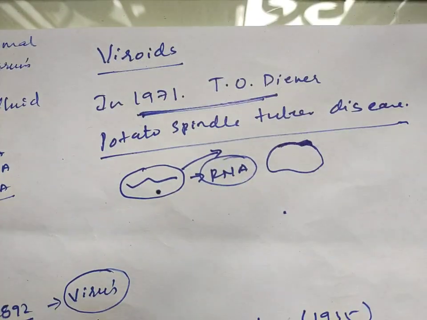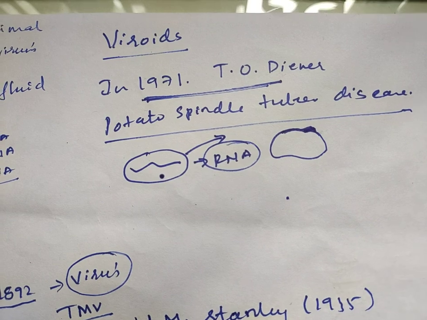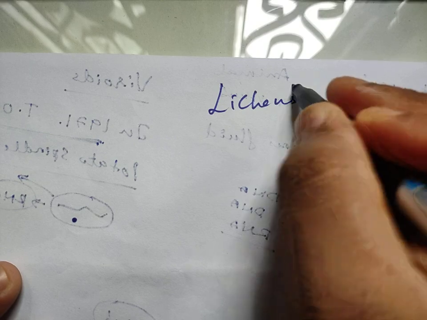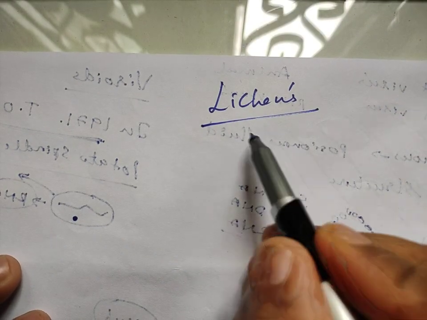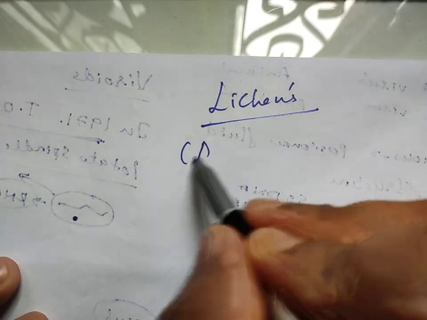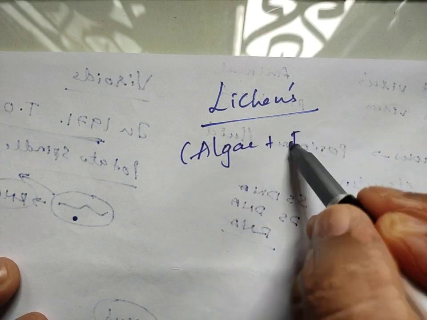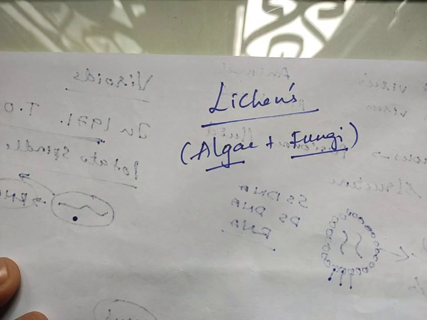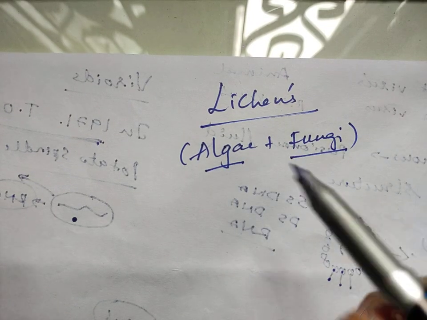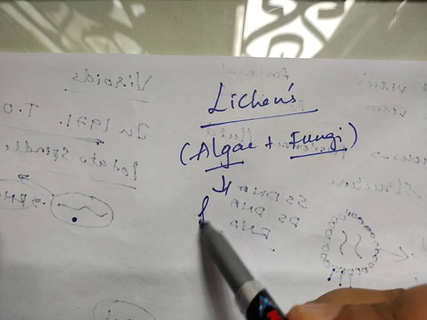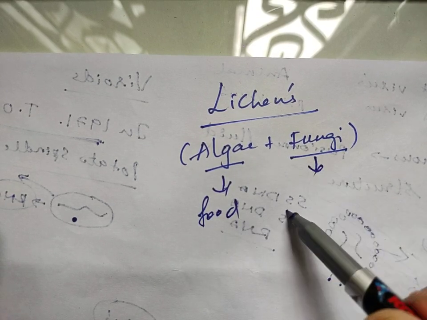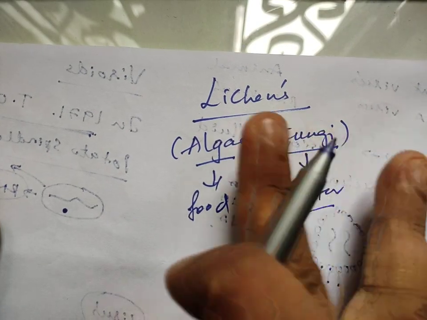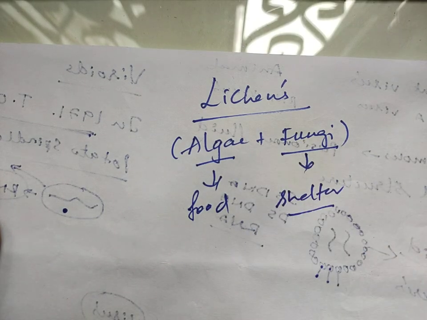Okay, and the next very important one we are going to discuss is lichens. Already we have discussed lichen. Lichen is the association of an alga and a fungus. The symbiotic association of algae and fungi is called lichen. And how are these related? The alga gives the food to the fungus, and the fungus provides the shelter to the alga. So this is a symbiotic association where both partners are benefited.